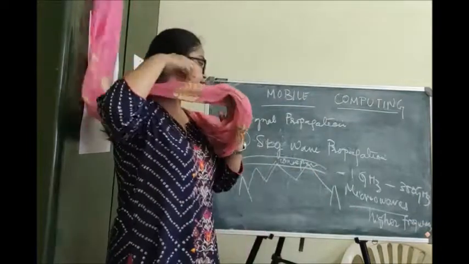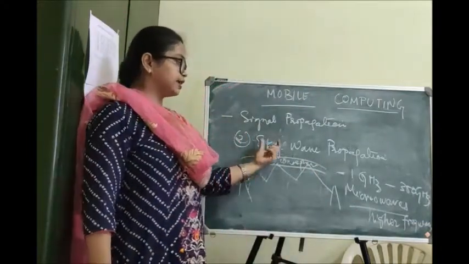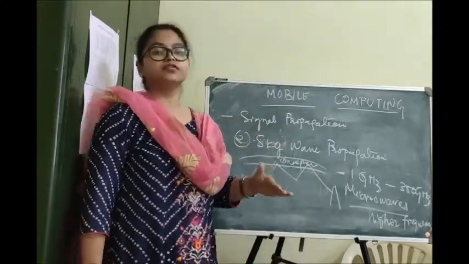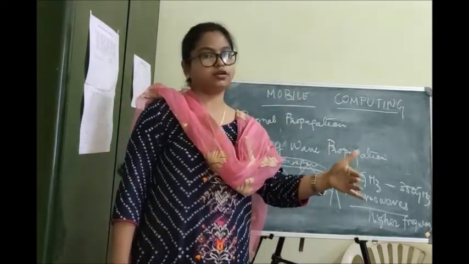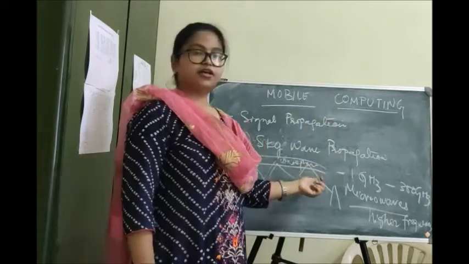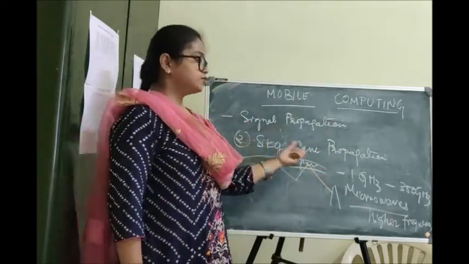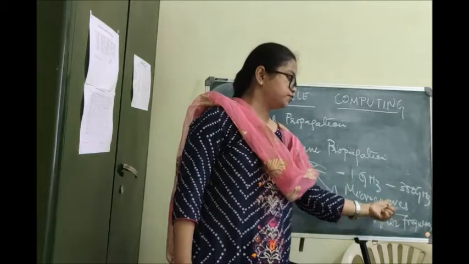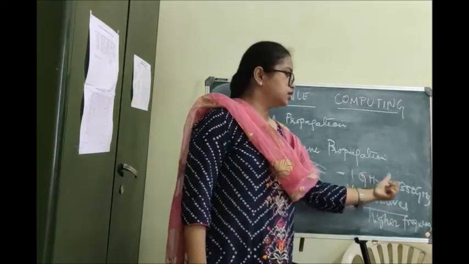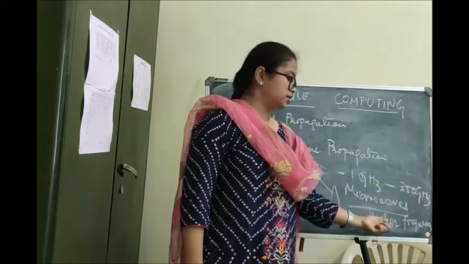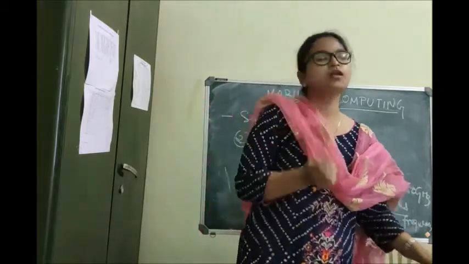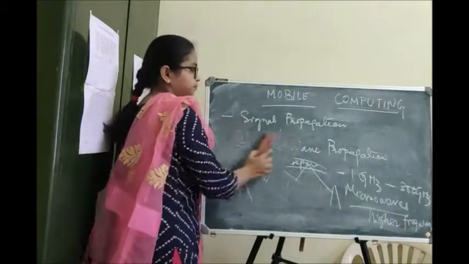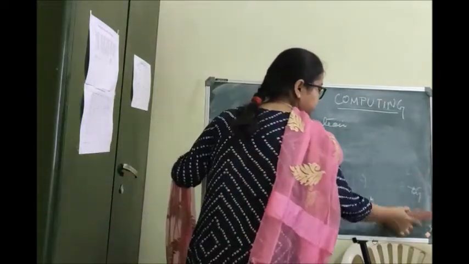So what are the properties? The property is that in sky wave propagation, the waves or signals move until the ionosphere and are reflected back to the ground, until they reach the receiving antenna. The waves used are specifically called microwaves, which range from 1 gigahertz to 300 gigahertz, having higher frequency than ground wave propagation.